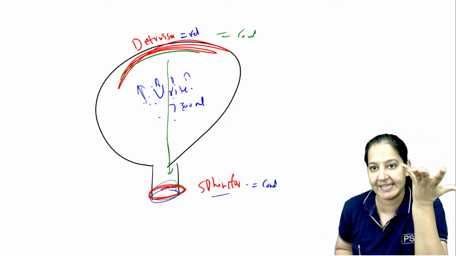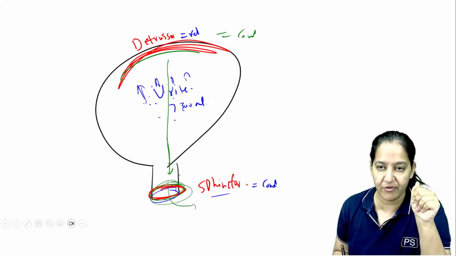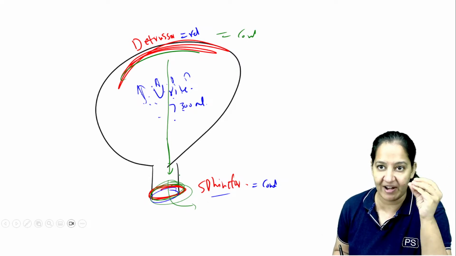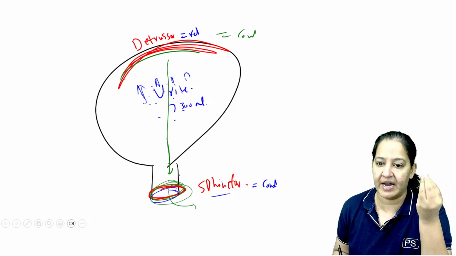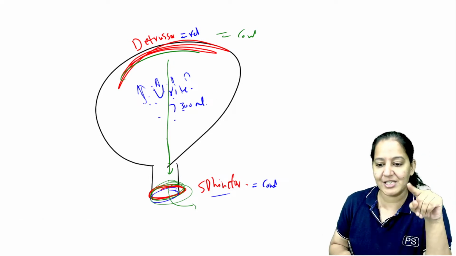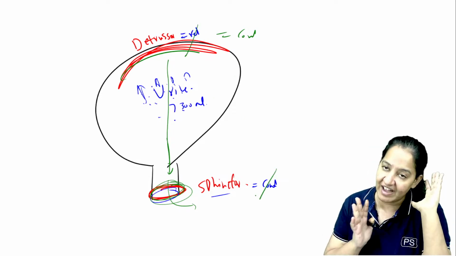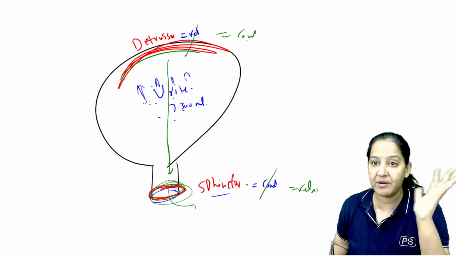At the time, the sphincter relaxes. So relaxing the sphincter is under voluntary control. We can contract and relax the sphincter according to our wish. Whenever we want to do micturition, we relax the sphincter. Whenever we do not want to, we hold the urine and constrict it. So detrusor and sphincter, the function is opposite. The detrusor is relaxing and the sphincter is contracting whenever the urine is accumulating. The detrusor is contracting and the sphincter is relaxing whenever micturition takes place.